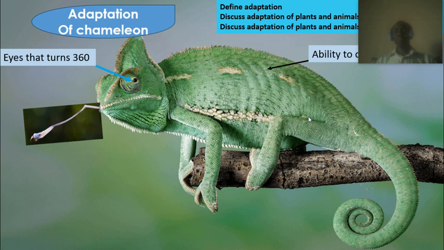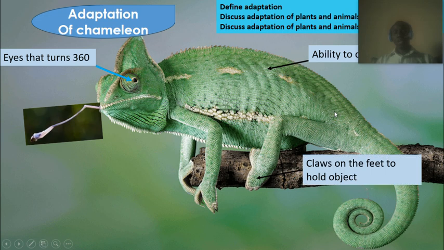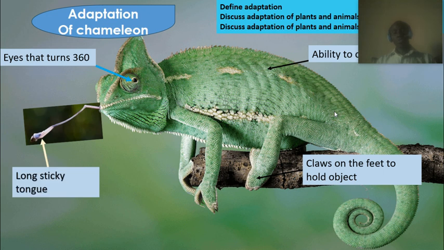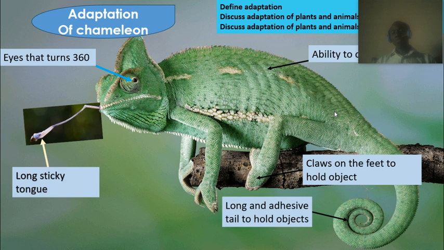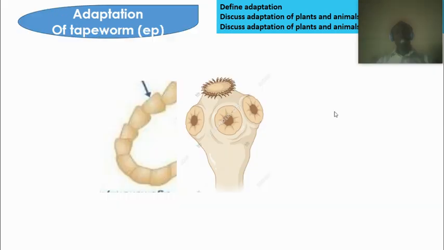They also have the ability to change their body according to the environment where they are. They have claws for holding the branches of trees or the plants where they are, and long sticky tongues to capture prey. They throw it out and capture the prey into their mouth. They also have an adhesive, powerful tail to grab or hold onto the tree. So basically, these are special adaptations of the chameleon.